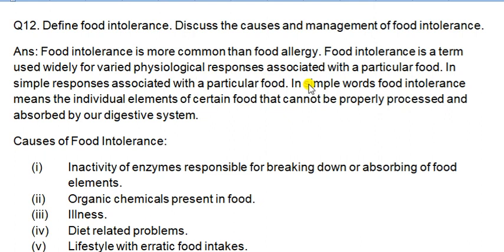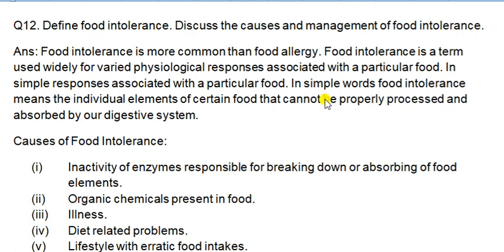If you had something and after that you vomit, and you get some allergy on your skin, then it is known as food intolerance. It means your digestive process is not digesting or absorbing that food properly.